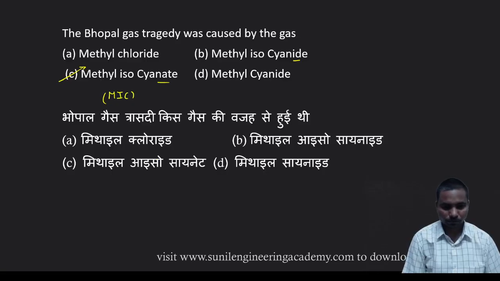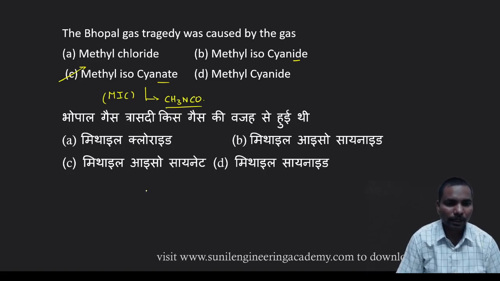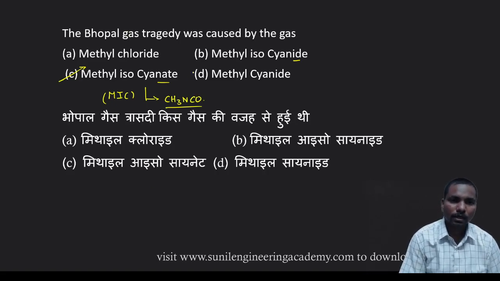The formula of this MIC is CH3NCO. This is the formula of methyl isocyanate. The Bhopal gas tragedy was caused by this MIC.